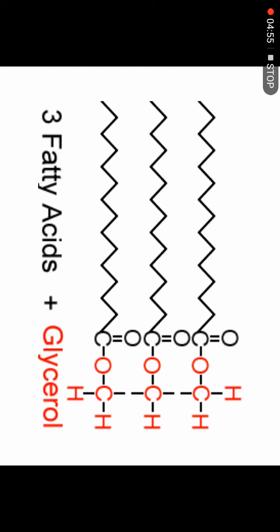Okay, so we have fatty acid and glycerol. Where is the fatty acid? The one in red is glycerol. This is actually an alcohol. Then the fatty acid is from the C double bond to the O, and then you see this zigzag. The zigzag is actually the hydrocarbon chain.